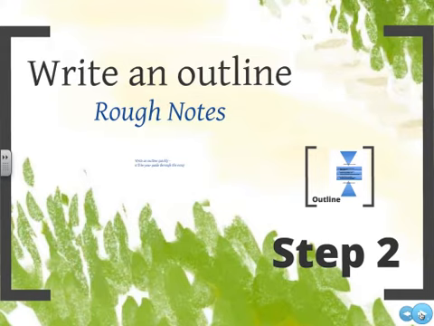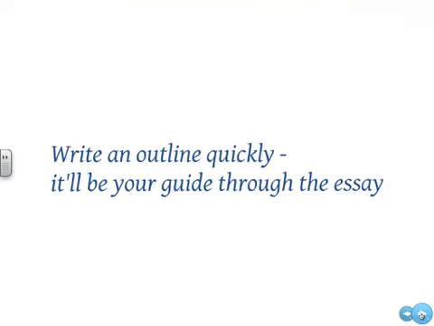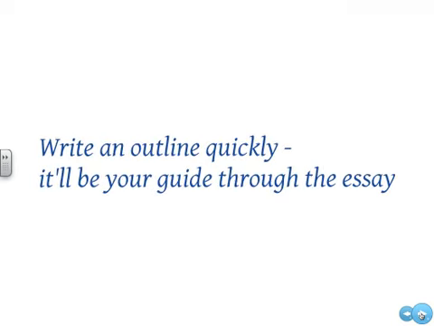Now that you've chosen a side, you're going to write an outline, and this is step 2. This writing the outline will go into your rough notes section. So on the literacy test, there'll be a rough notes section as well as on the assignment that you have to complete for this class. Under the rough notes section, you're quickly going to write an outline. It'll be your guide to help you write your essay.